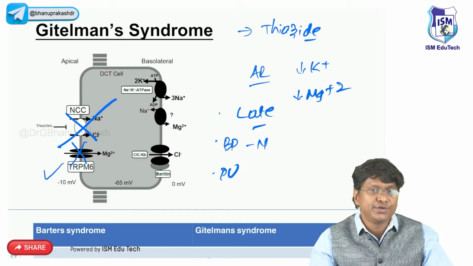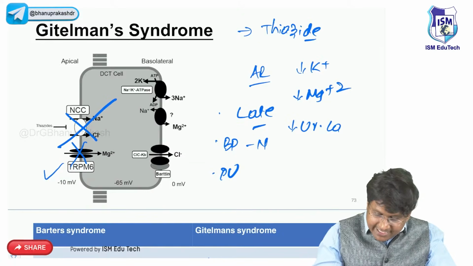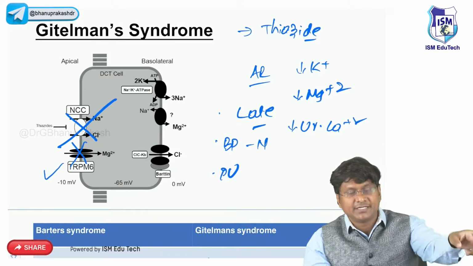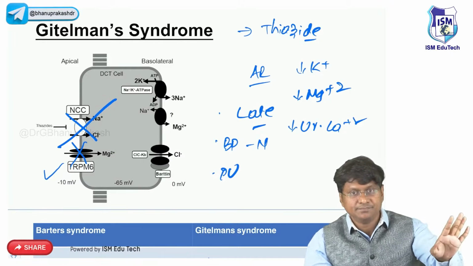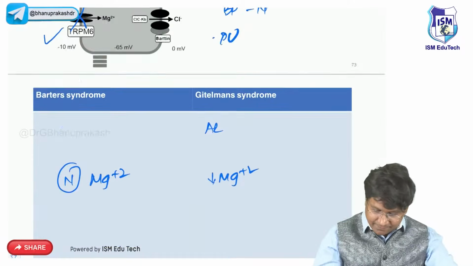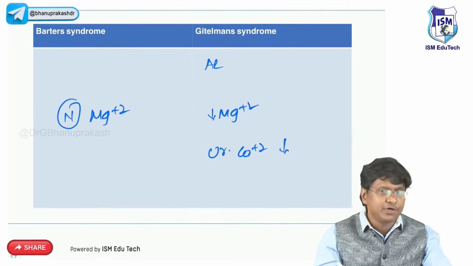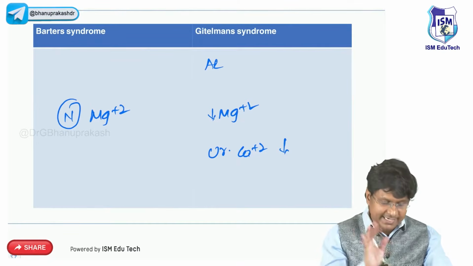And what will happen to your urinary calcium excretion? There will also be decreased urinary calcium. But what was the calcium in Bartter's? The urinary calcium was normal, or occasionally it may be increased, but here the urinary calcium levels will be reduced. So that is another important point of difference between Gitelman's and Bartter's.